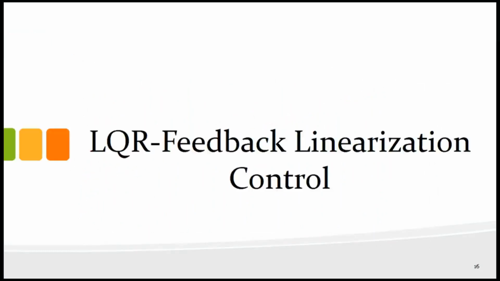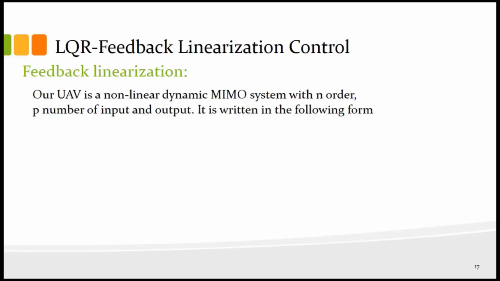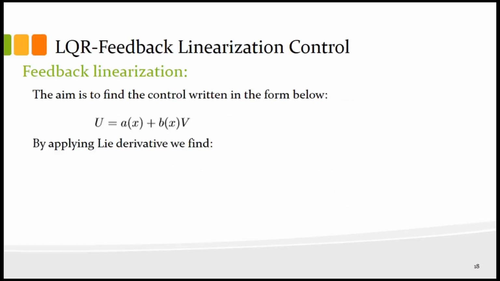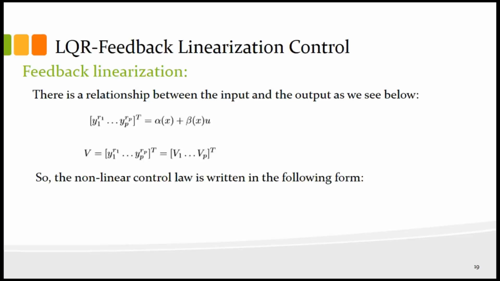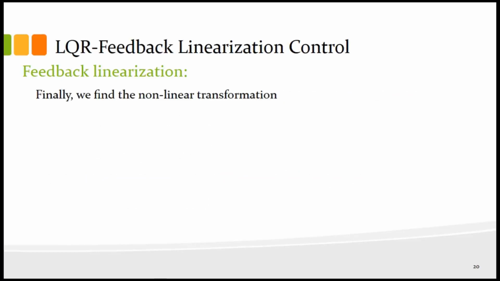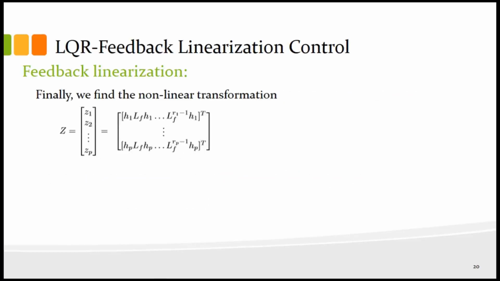LQR-Feedback Linearization control. Our unmanned air vehicle is a nonlinear dynamic system, multi-input, multi-output, written in the following form. The aim is to find the control law written in the following equation. By applying the Lie derivative, we find the following equation. There is a relationship between the input and the output, as we see below. So, the nonlinear control law is written in the following form. Finally, we find a nonlinear transformation of Z.